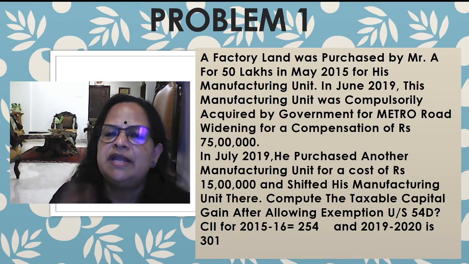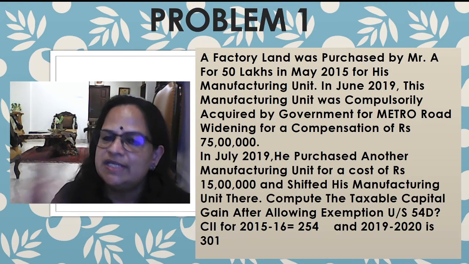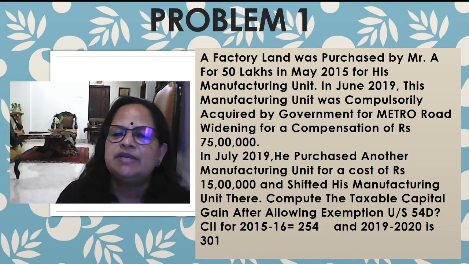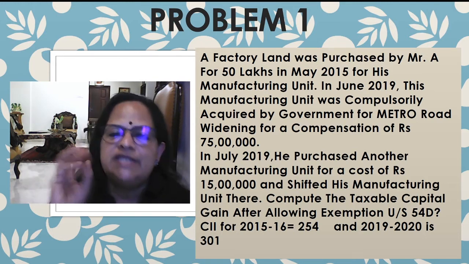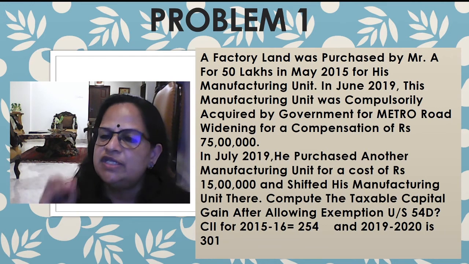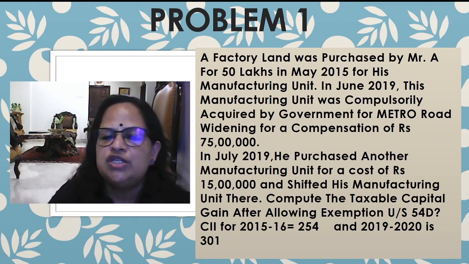He purchased another manufacturing unit for a cost of 15 lakhs and shifted his manufacturing unit there. So 15 lakhs he has invested. Now compute the taxable capital gain after allowing exemption under section 54D. CII for 2015-16 is 254, and 2019-20 is 301.